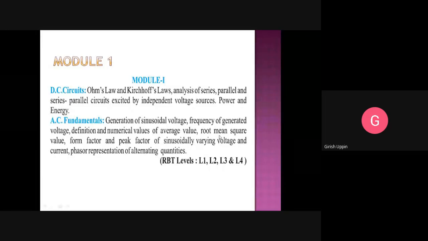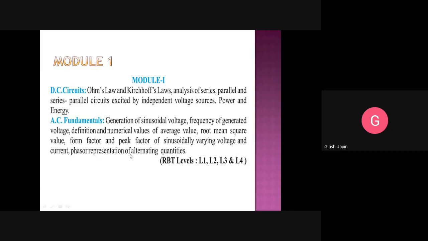We will understand in detail how we get that RMS value, and why we have to represent an alternating quantity in RMS value. So there are two ways to represent: one is average value and the other is root mean square value. All the voltages and currents that you talk about in alternating current are represented in the RMS value. And for the same, there will be other factors, form factor and peak factor, that are associated with the sinusoidal quantity. So form factor and peak factor of sinusoidally varying voltage and current.